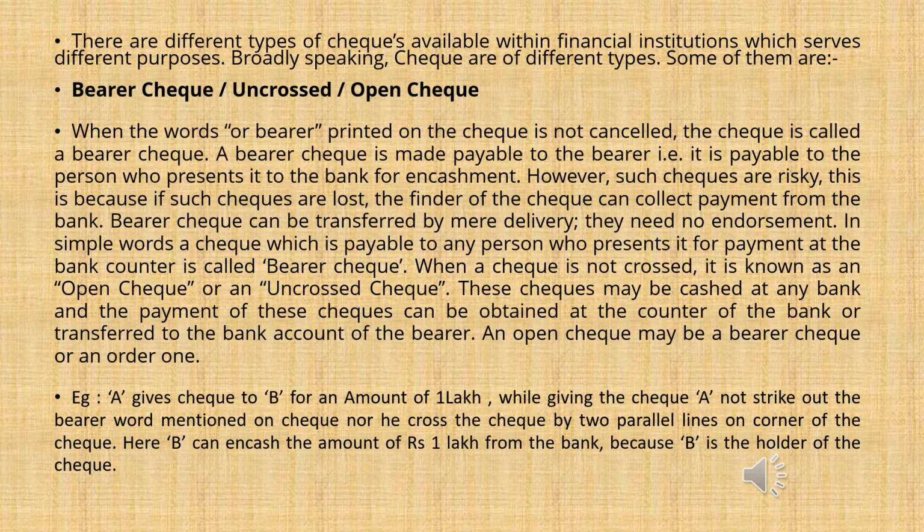When a cheque is not crossed, it is known as an open cheque or uncrossed cheque. These cheques may be cashed at any bank, and the payment of these cheques can be obtained at the counter of the bank or transferred to the bank account of the bearer. An open cheque may be a bearer cheque or an order one.